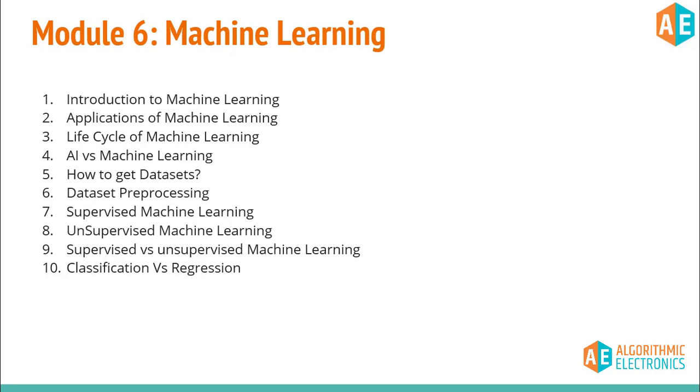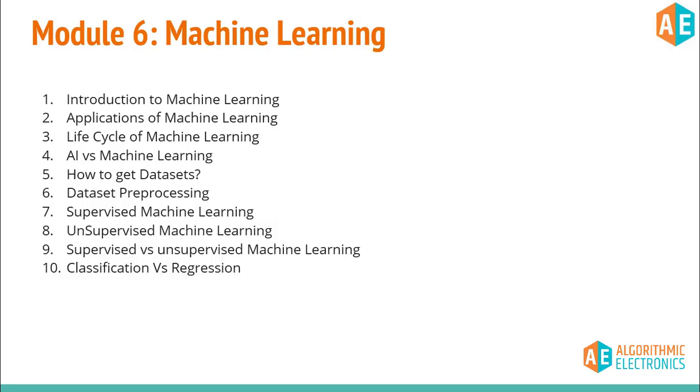Next is machine learning. After obtaining the data set, pre-processing, and data visualization, we'll discuss machine learning in detail. Here we are going to discuss what is artificial intelligence, what is machine learning, what is deep learning, and what are the applications of machine learning. Also we'll talk about the life cycle of machine learning, how we can pre-process the data set, and we'll try to classify machine learning into 2 different categories, supervised machine learning and unsupervised machine learning.